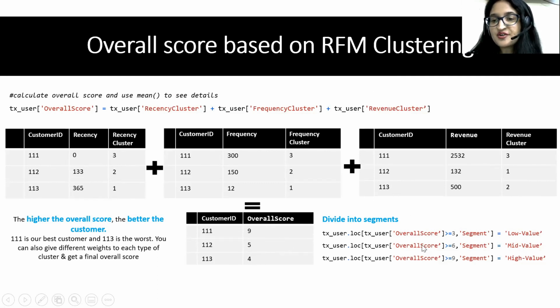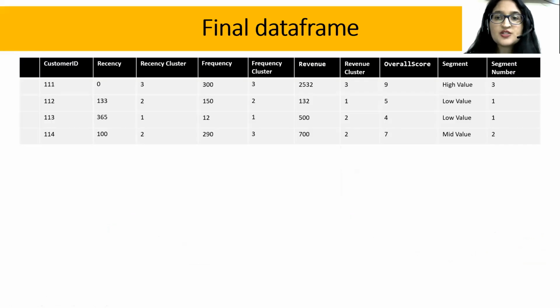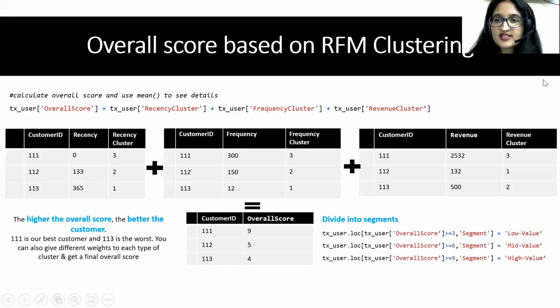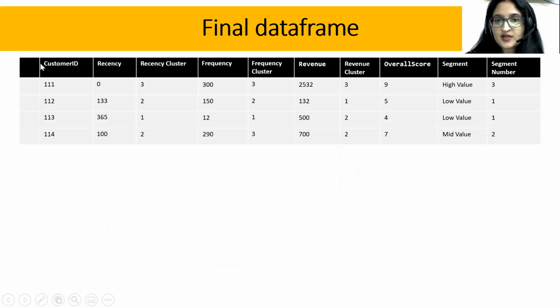And then we have just defined a business rule. This is completely based on business logic. If the overall score is greater than 3, then keep it as low value. If it is greater than 6, keep it as middle value. If it is greater than 9, keep it as high value CLTV. So like that, now this is the final data frame that we get.